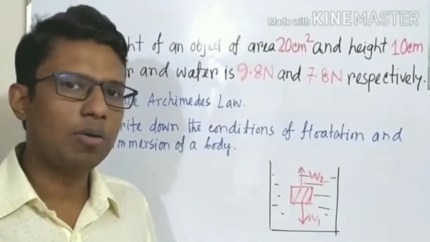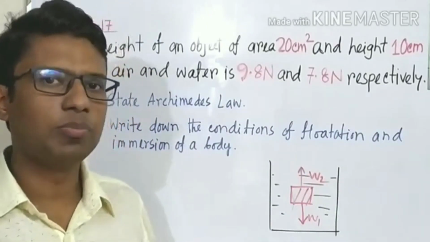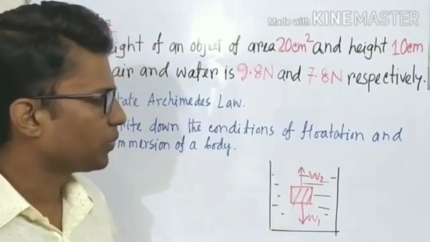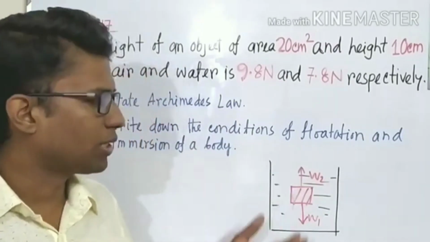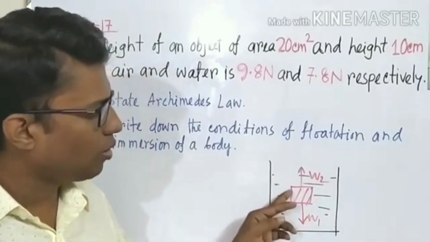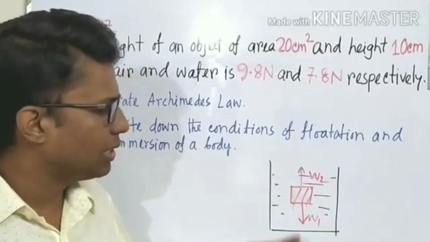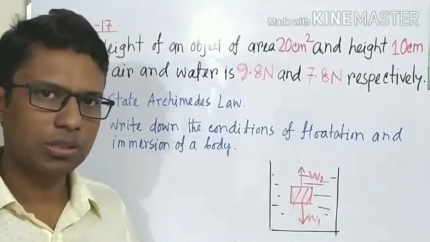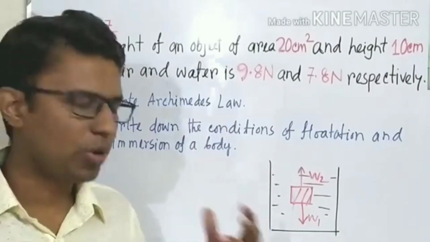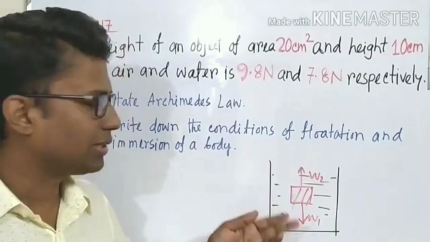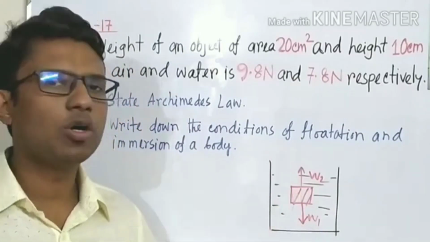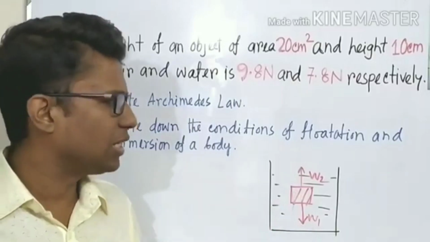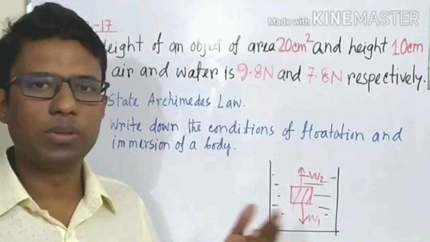So the weight of the object is denoted by W1 and the buoyancy is denoted by W2. First of all, we must know what is buoyancy, or what is the amount of buoyancy. When the object is immersed into the water, it has lost some of its weight. Why? Because it has displaced some water from this place, and the weight of the displaced water is just equal to the value of the buoyancy.